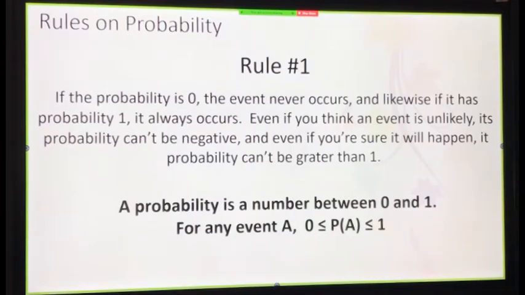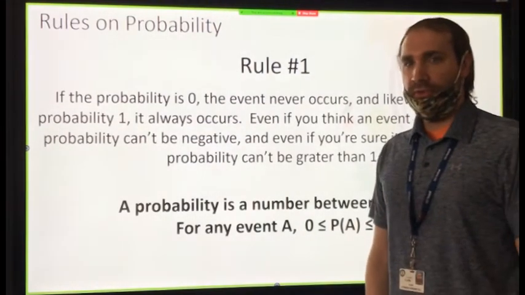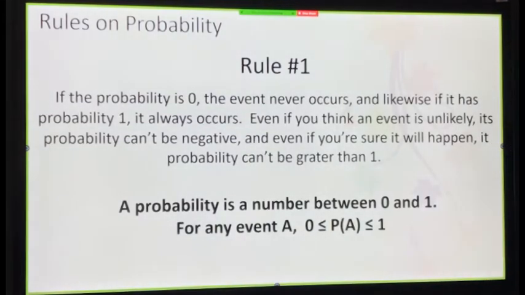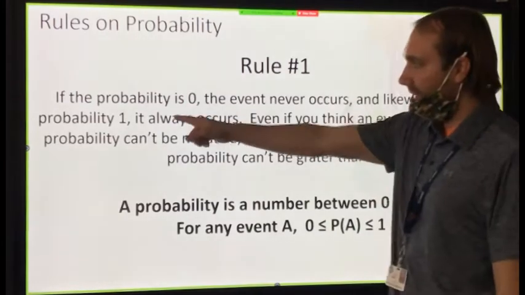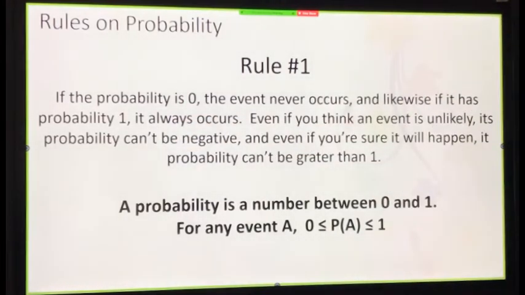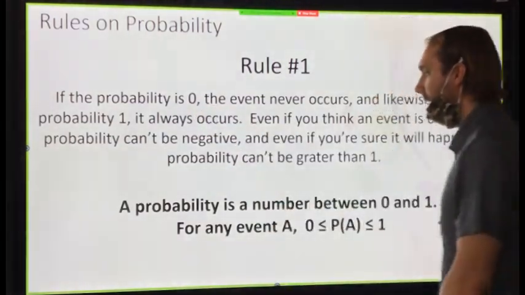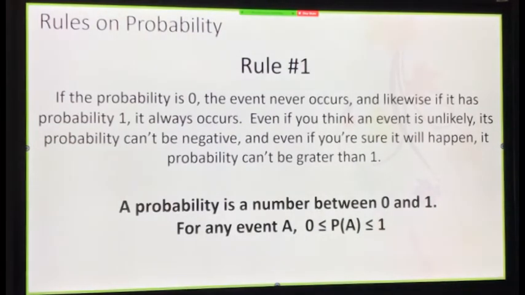Rule number 1. And if you take a math proofs class, you'll see lots and lots of rules. So this is set up just like that. If the probability is 0, then that means the event never occurs. And likewise, if it has a probability of 1, that means it always occurs, or it definitely is going to occur. If you think an event is unlikely, its probability cannot be negative. It's just going to be closer to 0. And if you think you're sure it will happen, its probability can't be greater than 1.